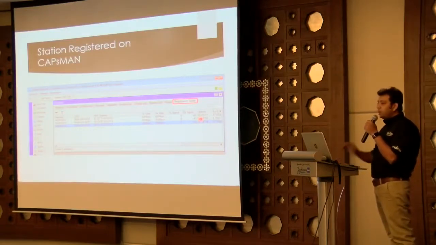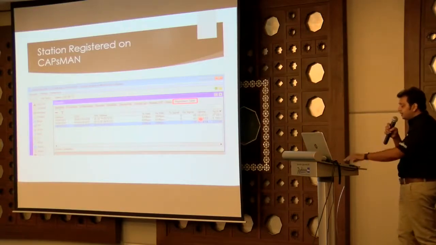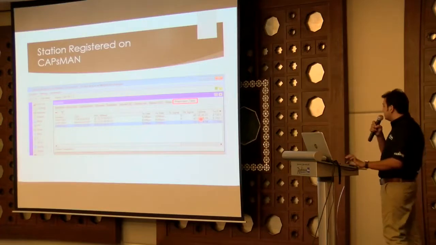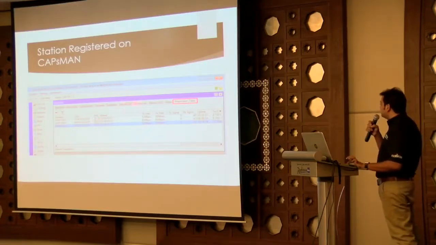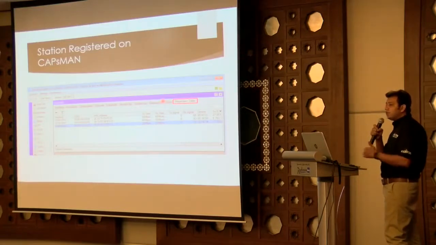You don't need to open every interface, and you don't need to look into every AP. From a single screen, you can see everything, whatever you want. So it is very easy to troubleshoot your problem. If you are not seeing any CAP APs in remote CAPs, you can see there is a connection issue or something wrong with that AP.